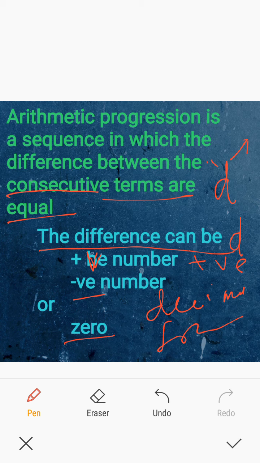The differences must be equal, the same, a constant. So an arithmetic progression is a sequence in which the difference between the consecutive terms is equal.